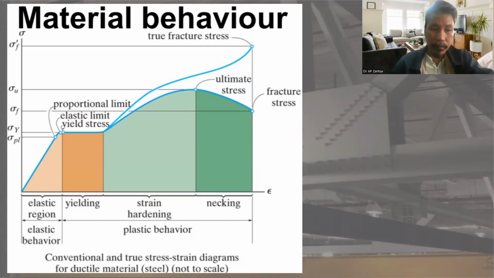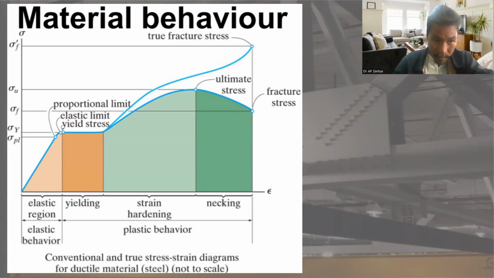So up to the point of almost between elastic and yield stress, there is a line which signifies this is elastic behavior. Just before the elastic limit, we have elastic behavior in that region.